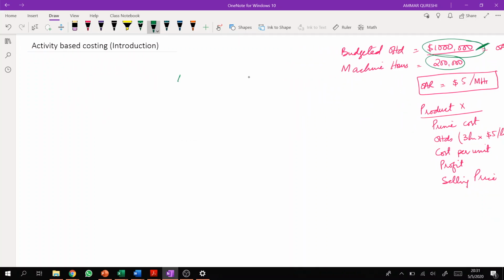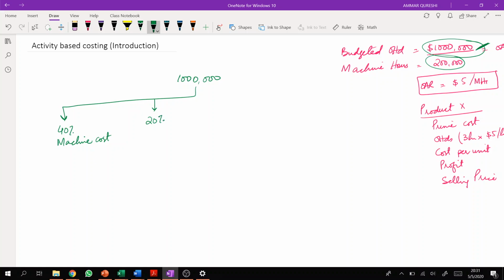We have budgeted overheads of around 1 million for the company, right? And after studying these overheads, we came to know that 40% of overheads are actually machine related costs, right?